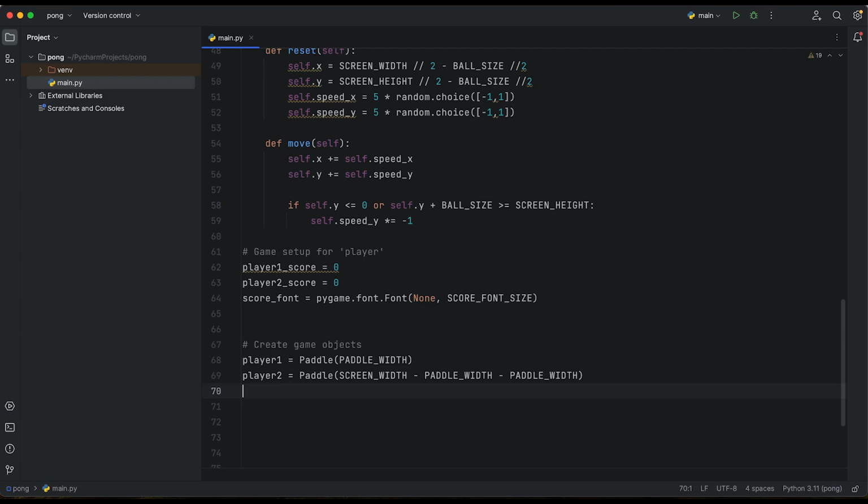The last thing that we need to create is the ball. And right now we created our three objects.